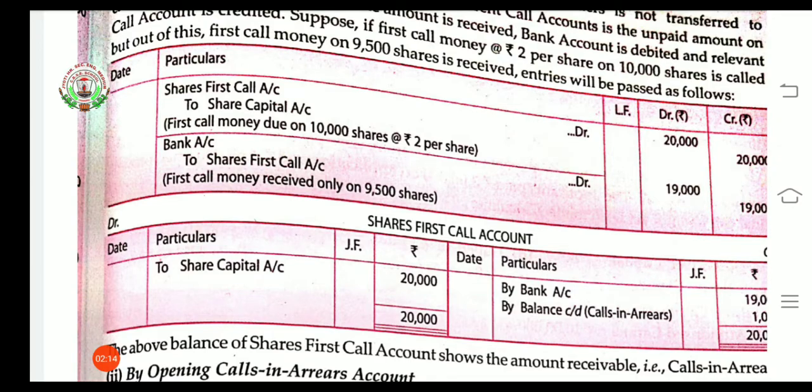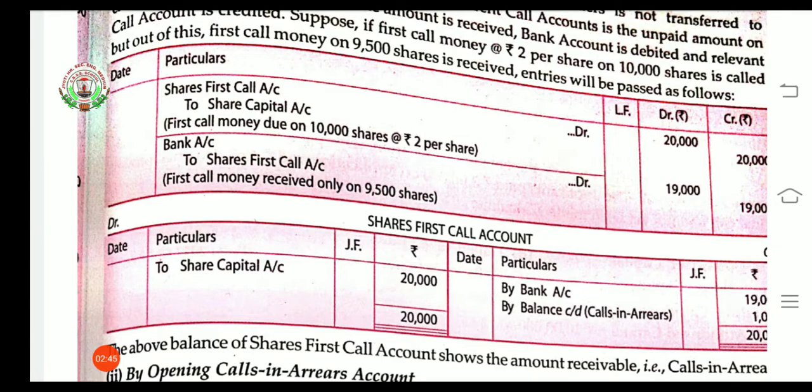Suppose there is a first call that shareholders have not paid. So the entry will be share first call account debit to share capital. The next entry will be for the receiving of that particular call. So the entry will be bank account debit to share first call. Now when you see the amounts, there is a difference. In the first entry it is 20,000 and in the second entry it is 19,000. So there is a difference of 1,000.